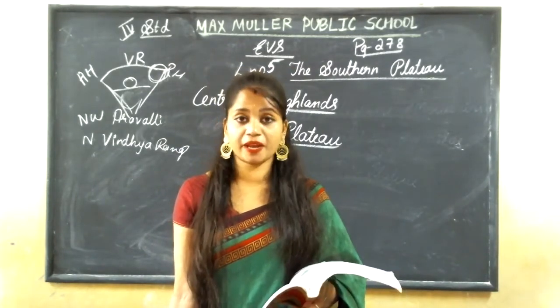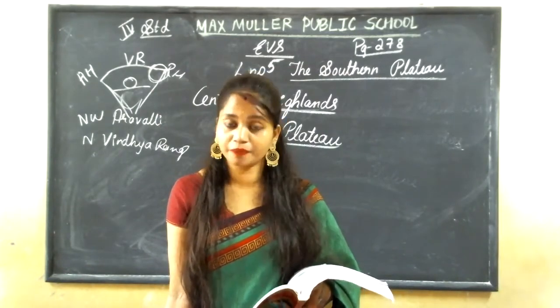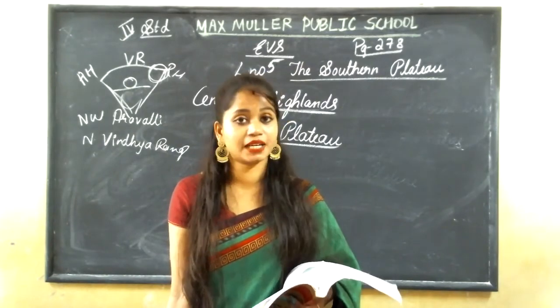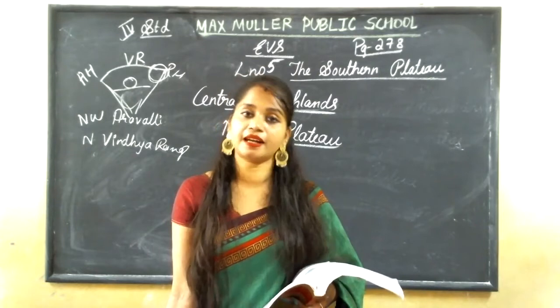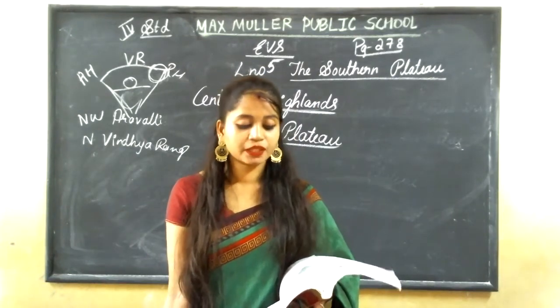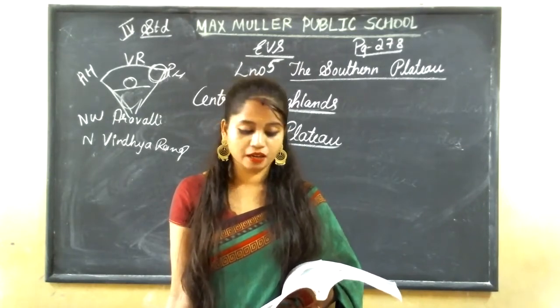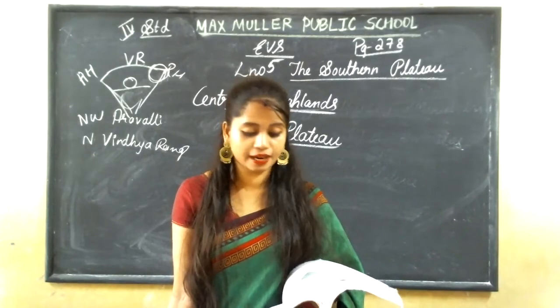In different places, these Western Ghats are called by different names. It is called the Sahyadri in Maharashtra, the Nilgiri in Karnataka and Tamil Nadu, and the Annamalai Hills and Cardamom Hills in Kerala. These are the different names for the Western Ghats.